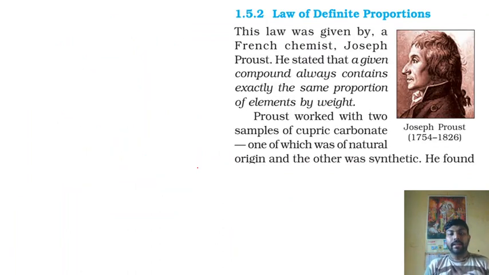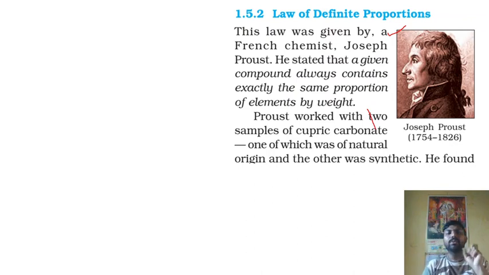Now going to the next law, the law of definite proportion. You have read this law also. This law was proposed by the French chemist Joseph Proust, whose picture I have given here. So what does this law state? This law states that a given compound always contains exactly the same proportion of elements by weight. I am repeating: a given compound always contains exactly the same proportion of elements by weight. To give you an example, Proust took cupric carbonate as an example.